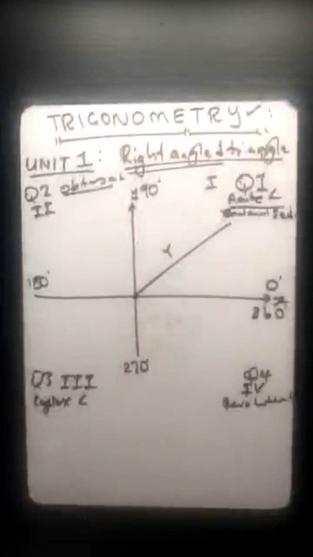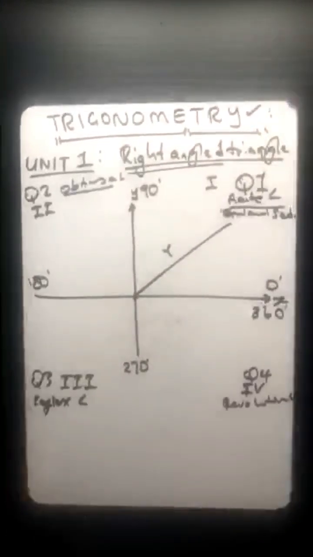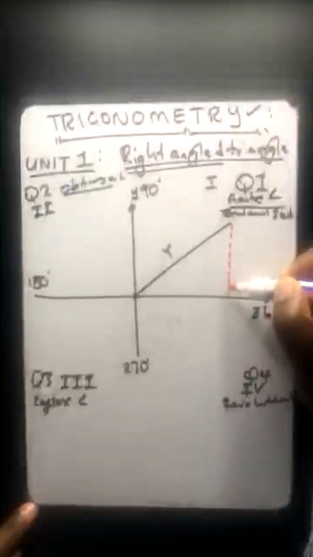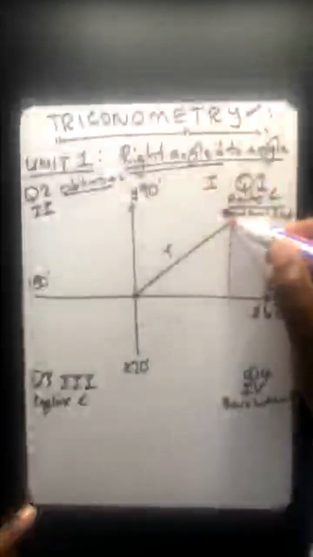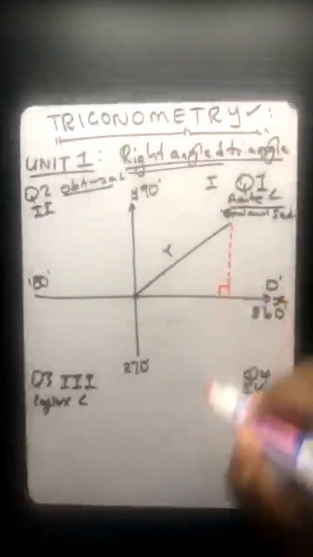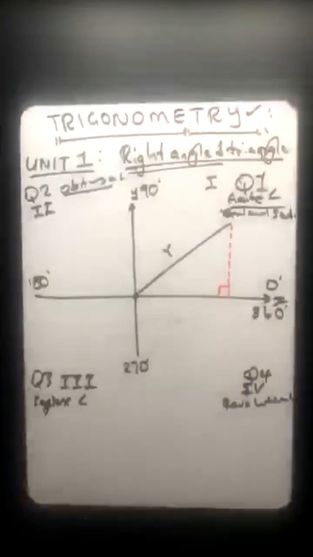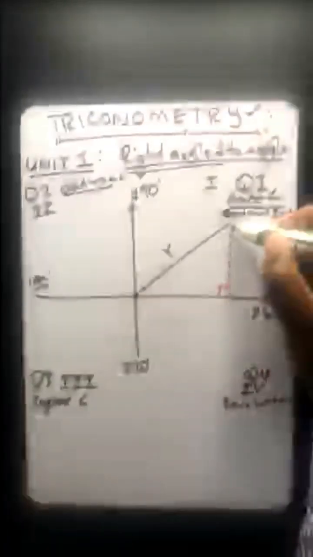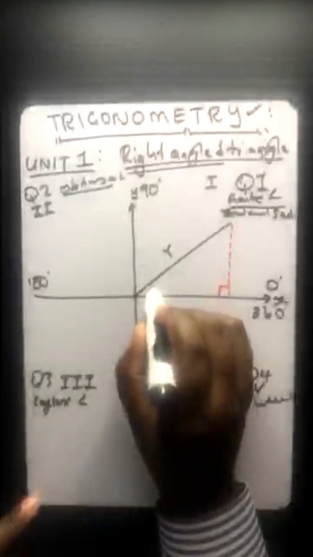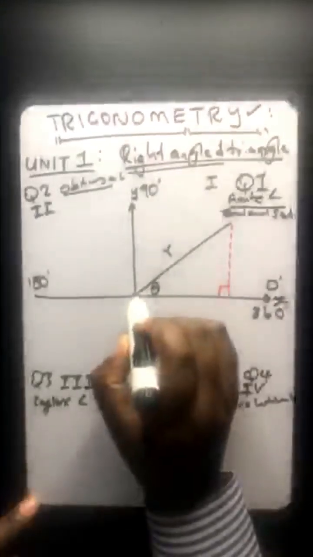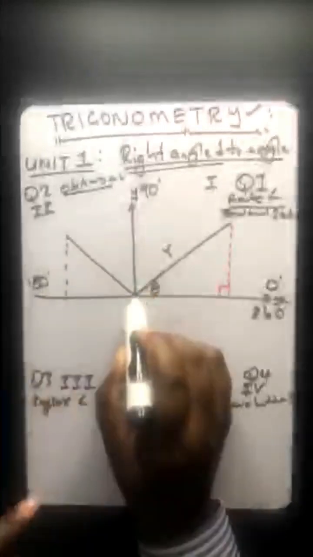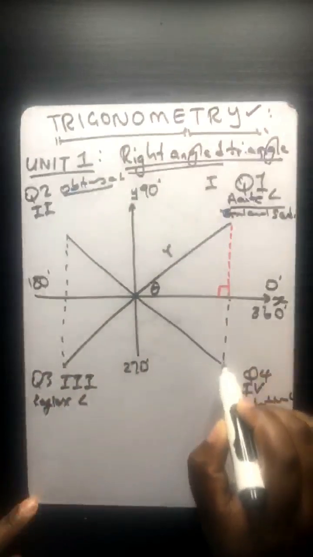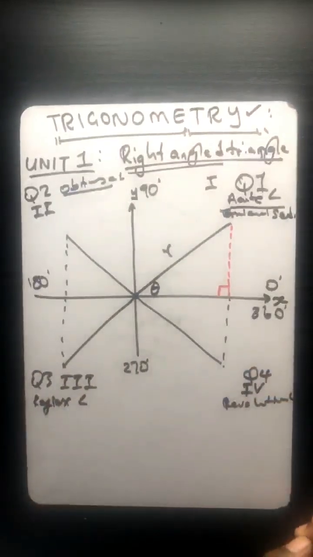But what I want you guys to be aware of is that through a terminal side, that's where you form a right angled triangle, having this line being parallel to that line, meaning it's a straight vertical line forming a 90-degree angle there. So that means if you have a terminal side or your R in that first quadrant, then you are having a right angle triangle looking like that, with your angle being that one there. Otherwise, if it's this side and then you have it there, it forms something looking like a butterfly, that is why it won't be easy for you to forget this drawing, just for ease of reference.